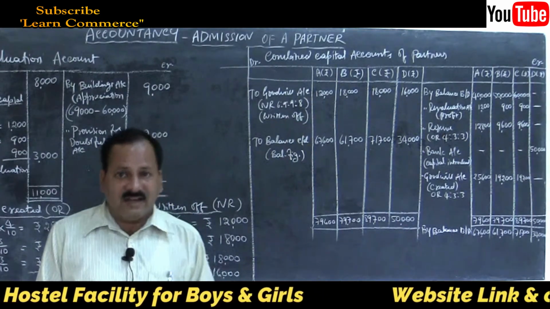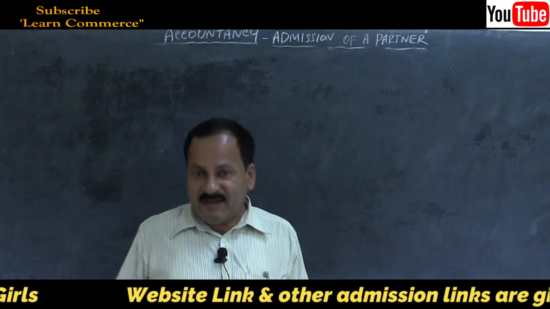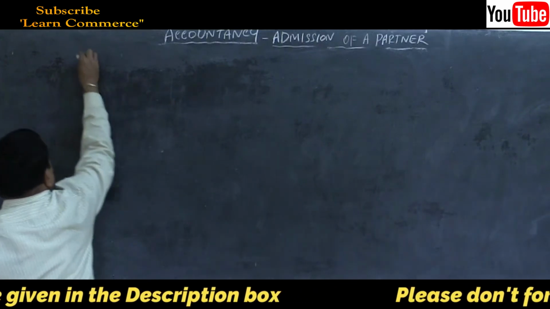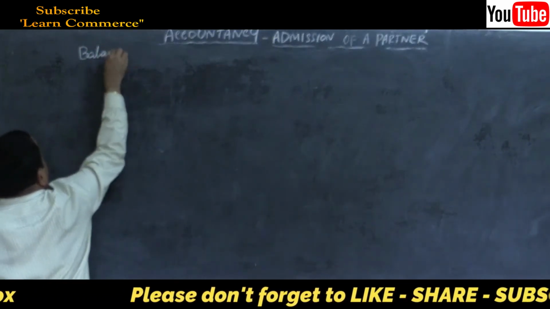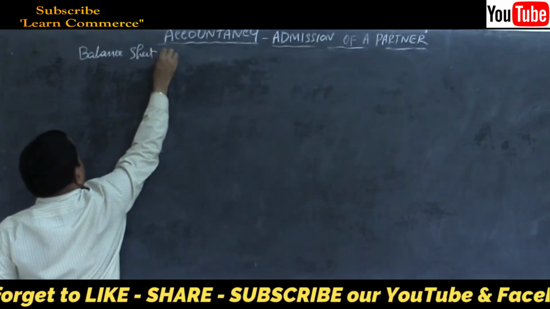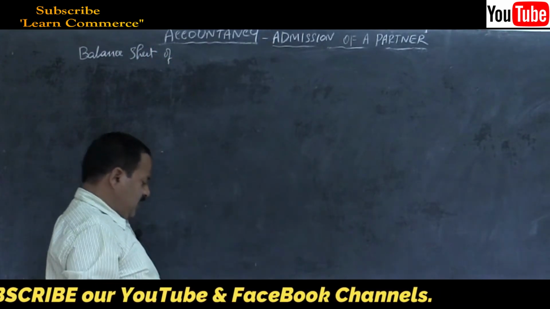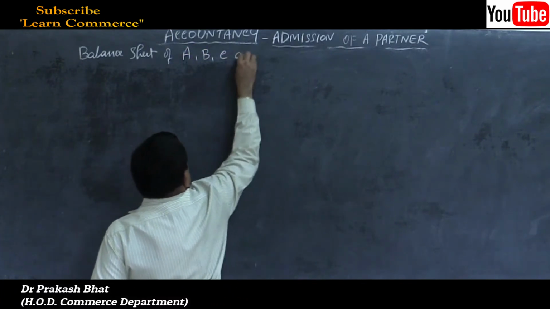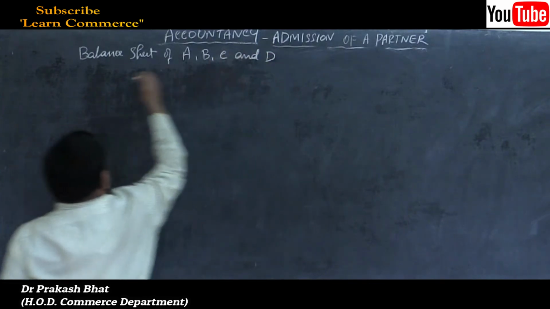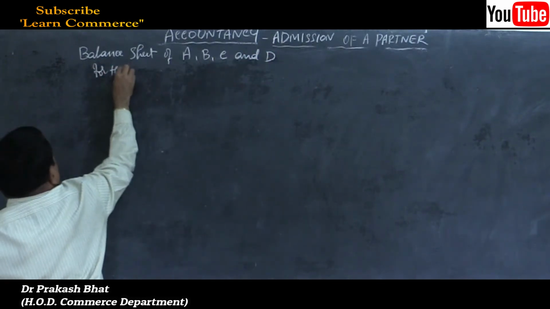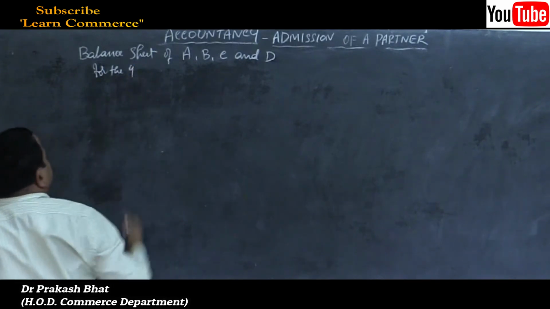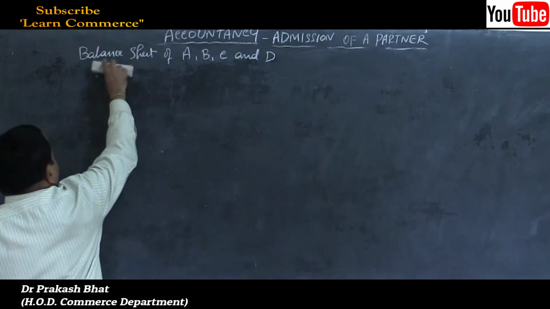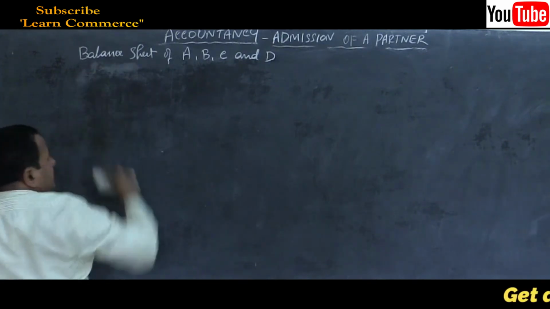Let us prepare the balance sheet now. Write the heading: balance sheet of A, B, C and D for the year ending, or you can write as on, because we will write the next day's date.